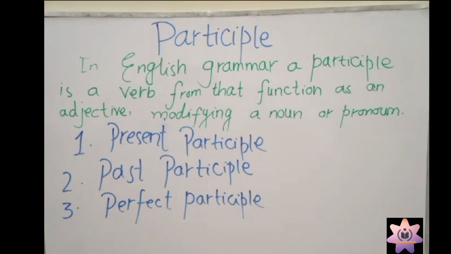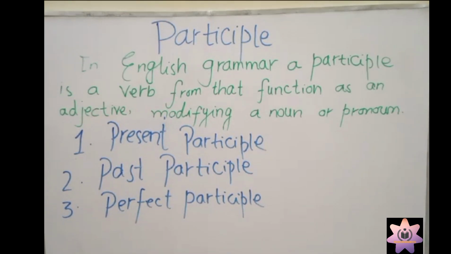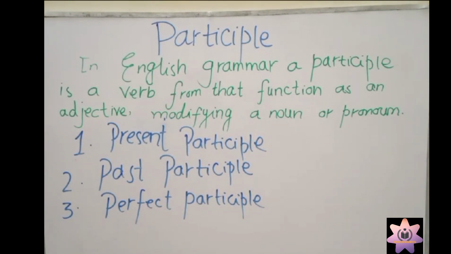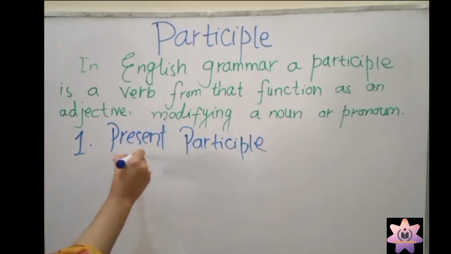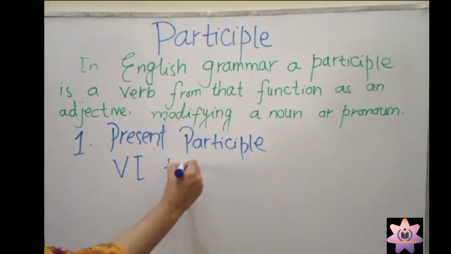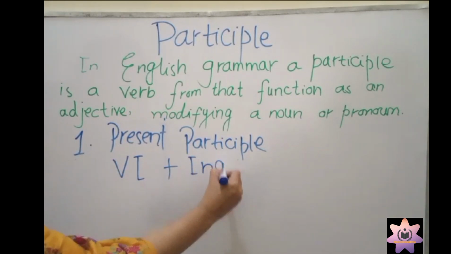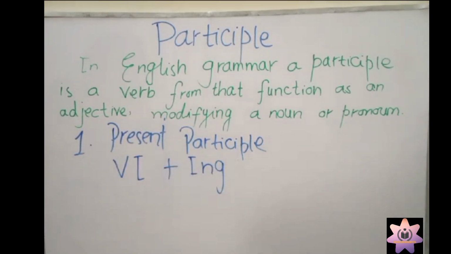Participle has specific types: present participle, past participle, perfect participle. In present participle, it is verb first form plus ing.